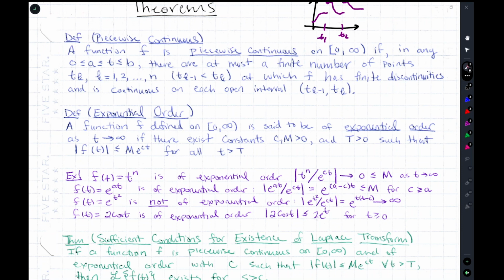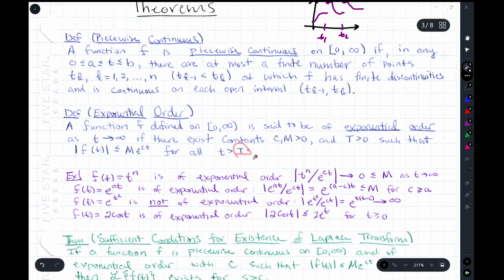What about exponential order? Okay, a function f defined on the interval is said to be of exponential order as t goes to infinity if there exist constants c and m, both positive, and T, also positive, such that the magnitude of the function, the absolute value of the function, is less than or equal to m times e to the ct for all t strictly greater than T. So let's decipher this. Sounds kind of complicated, but it's really not.